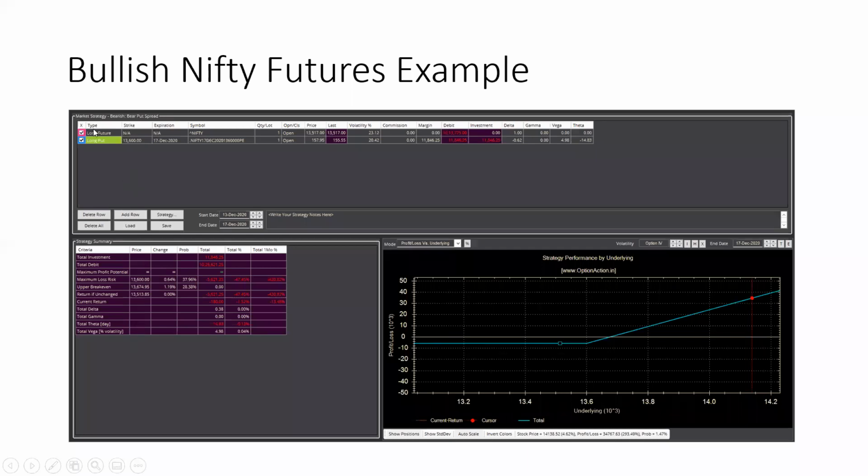Whatever you're seeing is an Option Action tool snapshot. Along with the long future, I'm also taking a long put. If I have taken a long in futures, my hedge is the long put. The reason the long put is a hedge is that if the market moves against you, the put will make money. If the market moves on the upper side, your long future will make money. So you have to pay a small token money for that long put.